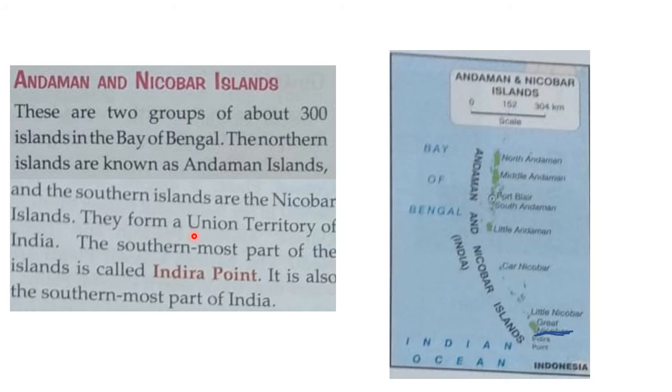They form a union territory of India. The southernmost part of the islands is called Indira Point, which is also the southernmost part of India's territorial boundary.